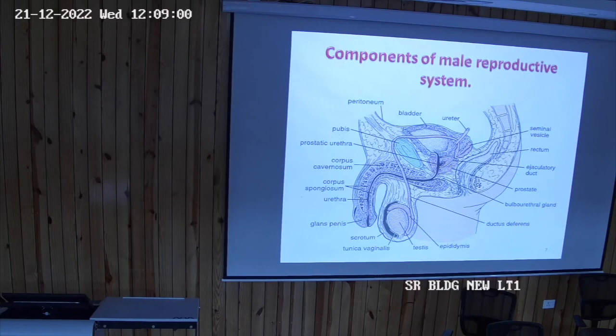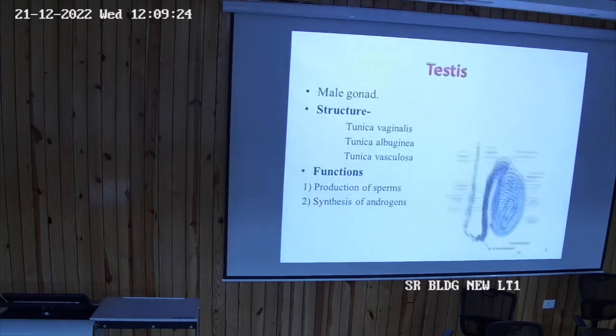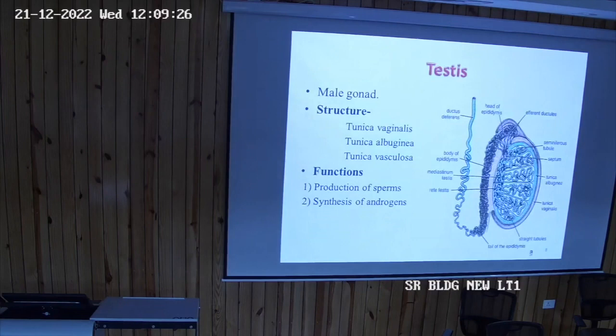Urethra, you can see it is starting from the urinary bladder, passing through the prostate gland, then it is passing through the penis. So into the prostatic part, this duct is opening. Then seminal vesicles will be pouring their secretion. The bulbourethral glands will also be pouring their secretion, and this way the combined semen will be forming. So coming to the spermatogenesis part, where the spermatogenesis takes place, it takes place inside the testes.